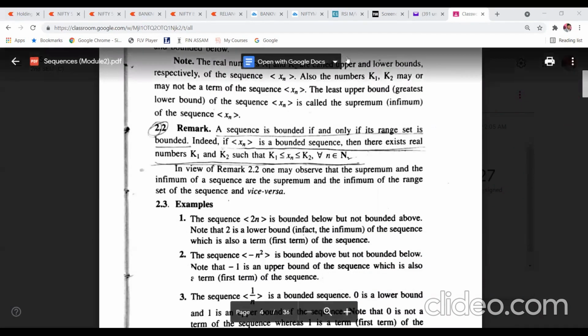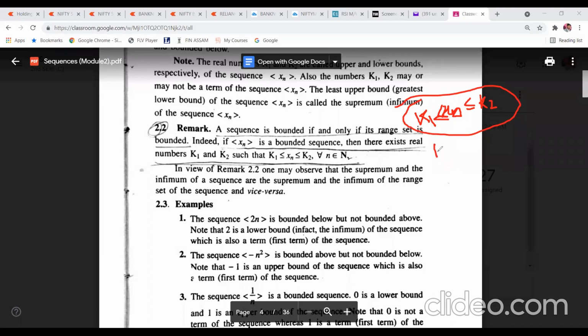So a bounded sequence has a lower bound and it has an upper bound. So xn should have its value less than k2, where the upper bound is k2, and say the lower bound is k1, so its value will be greater than k1. Then this sequence is called a bounded sequence.